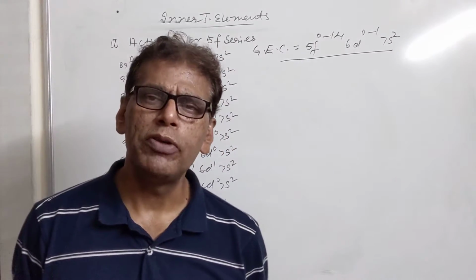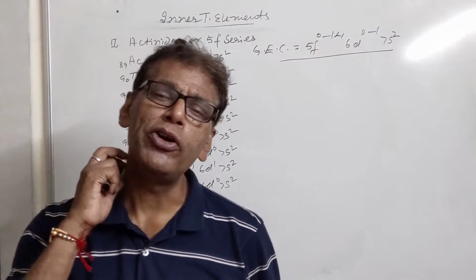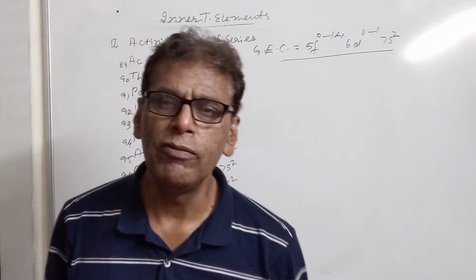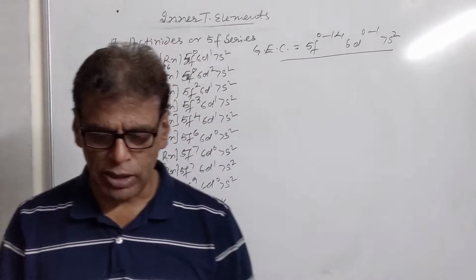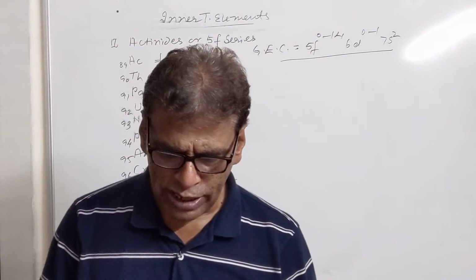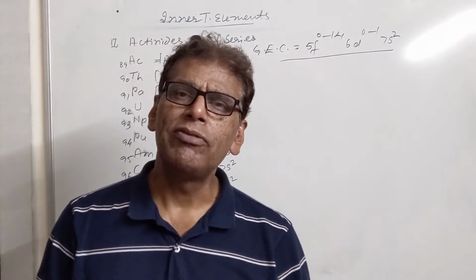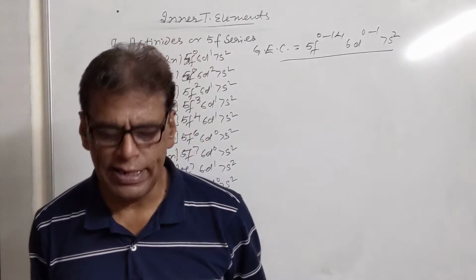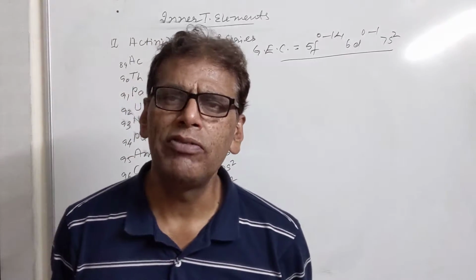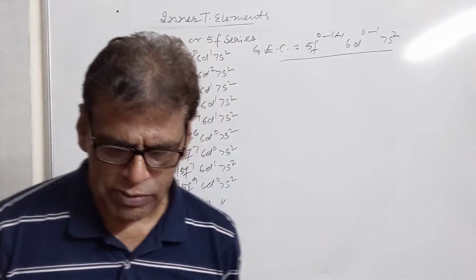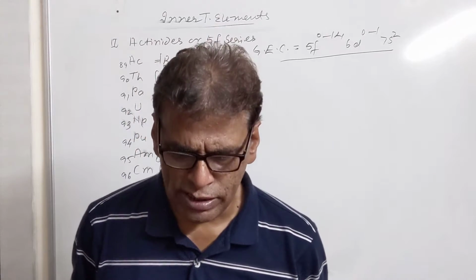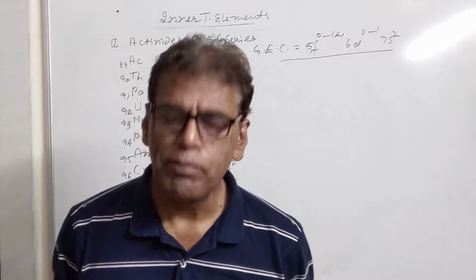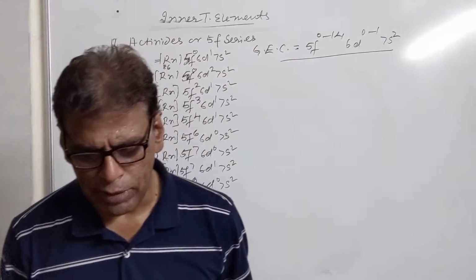They react with water to produce hydroxide. They react with halogens to produce trihalides. Generally, they react with non-metals like sulfur to form sulfides. They react with carbon to give carbides, and they react with nitrogen to give nitrides. They react with inorganic acids like HCl and HNO3 to produce metal halides and metal nitrates. They do not react with alkalis. This is a point of difference between the lanthanoids and actinoids. They are radioactive and mostly synthetic in nature, and their separation is difficult due to their similar chemical properties.